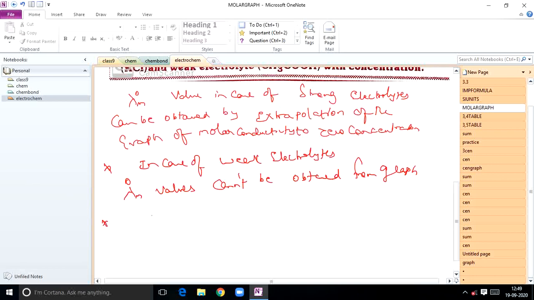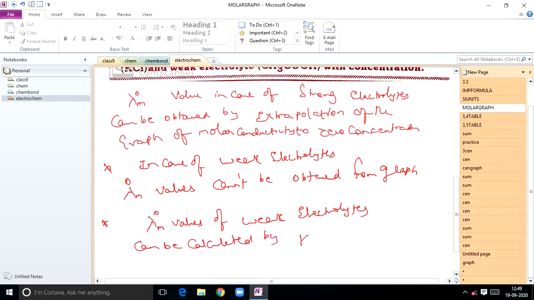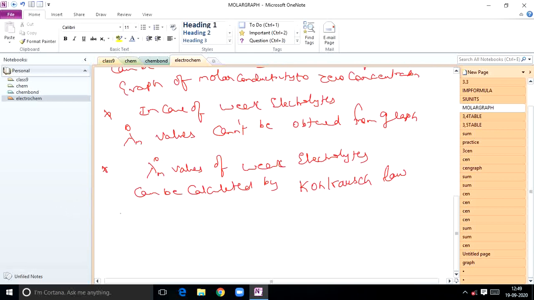Lambda m naught values of weak electrolytes can be calculated by using a special law called Kohlrausch law. So next topic we are going to discuss the Kohlrausch law.